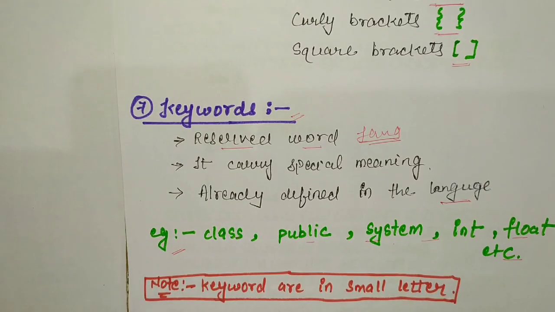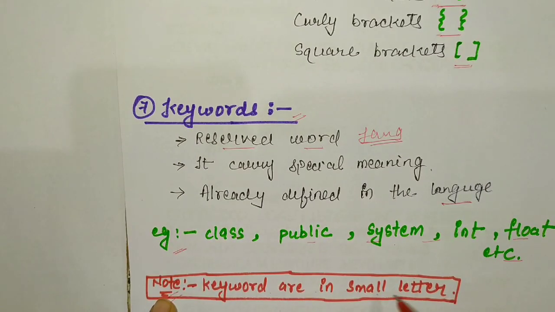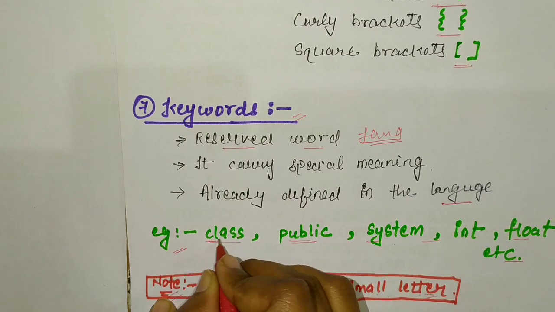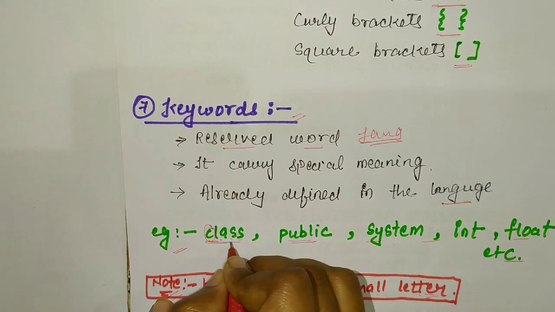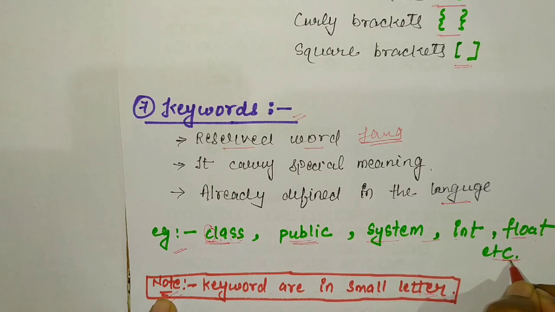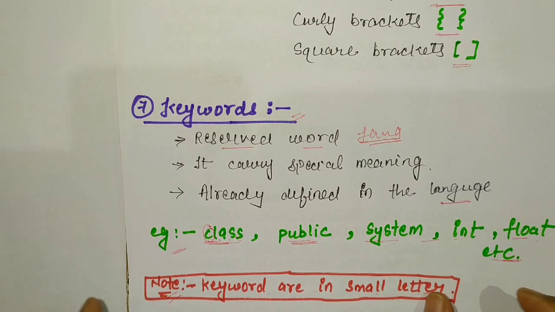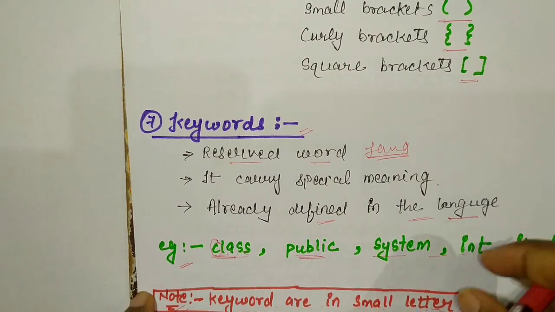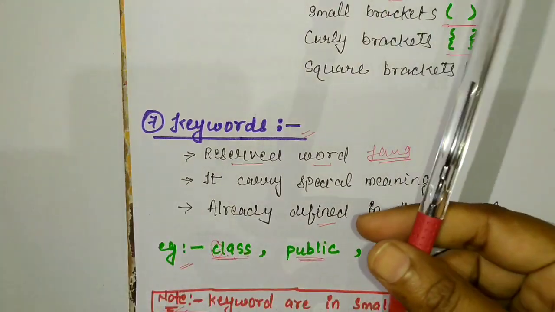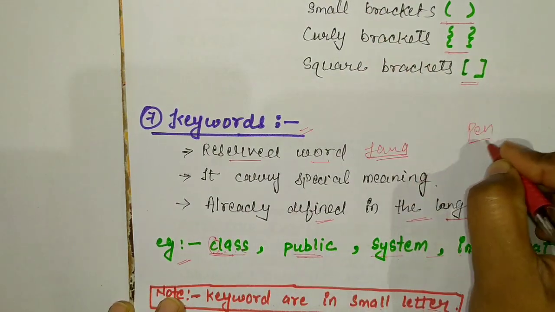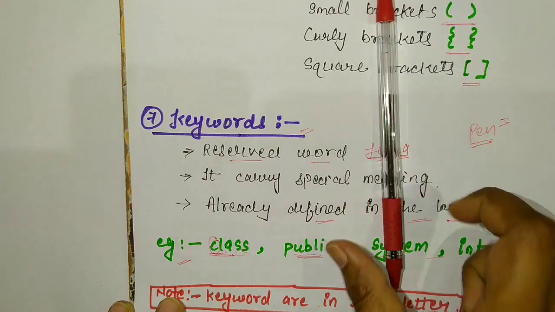Now the most important thing is that keywords are in small letters. Here we write class, all in small letters. This public is also in small letters. These are keywords because they are already defined in our programming language. For example, this is a pen. The word pen is defined for this thing.